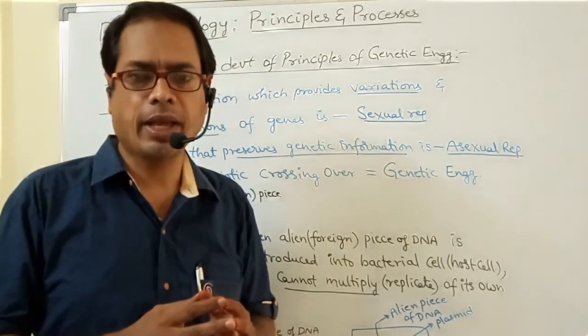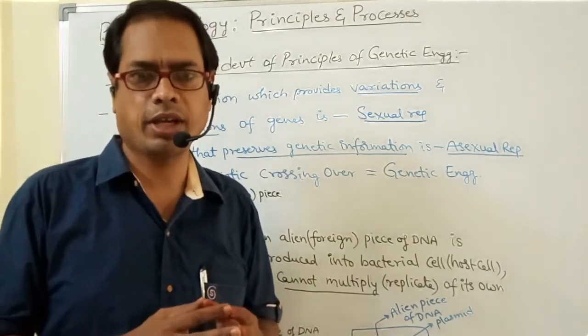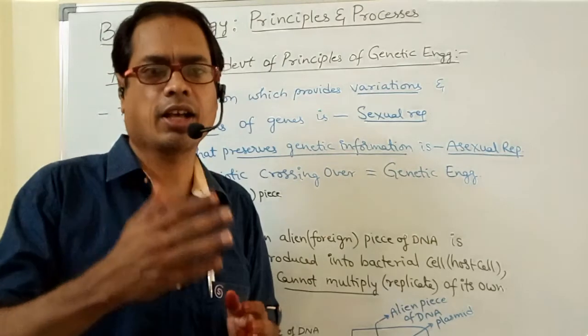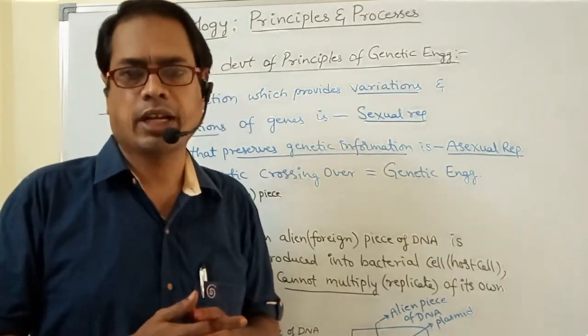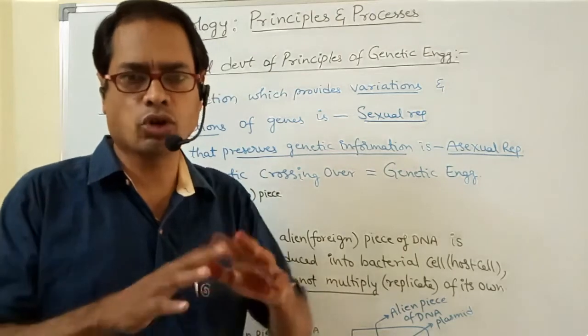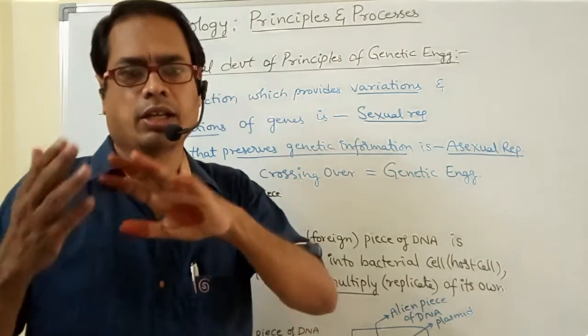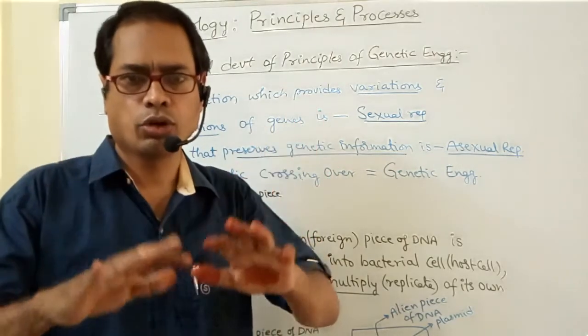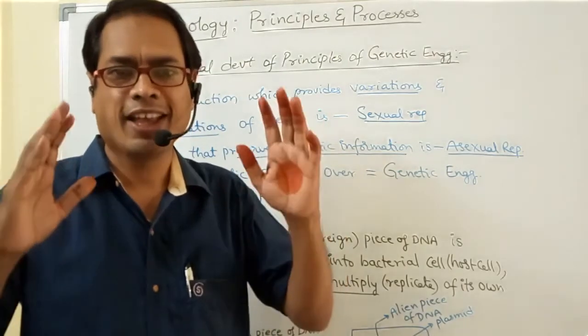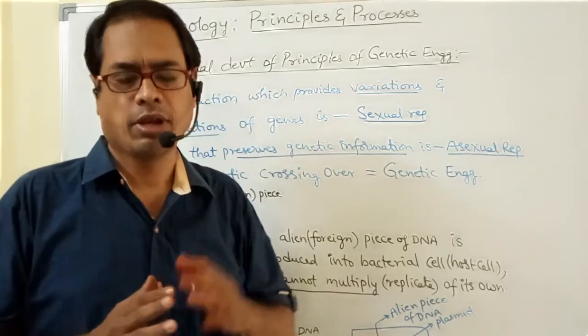When fusion of male and female gametes occurs, variations occur, recombinations occur. That type of fusion of gametes does not occur in asexual reproduction. There are no variations, no recombinations in asexual reproduction.